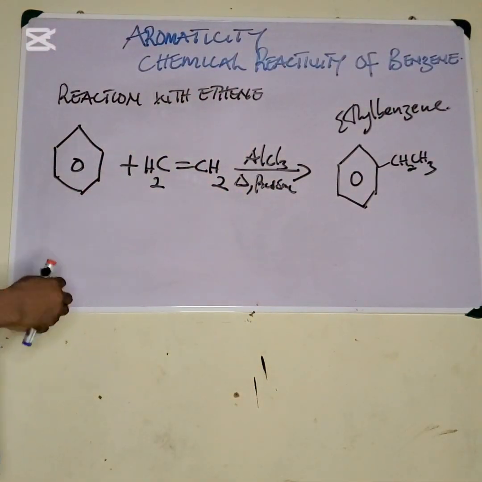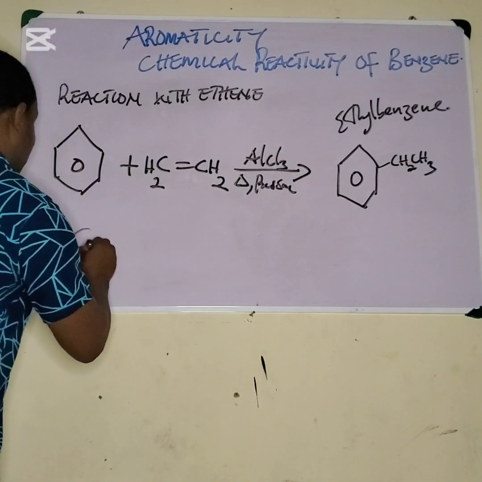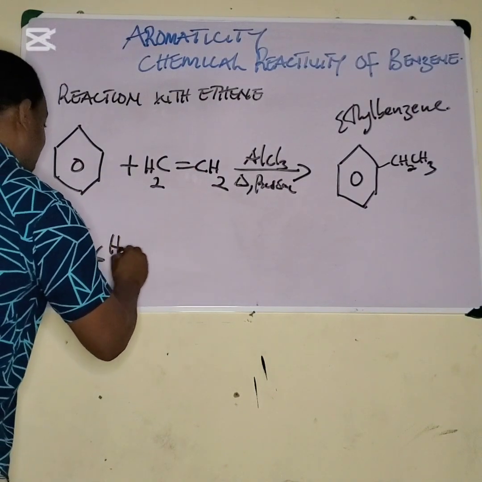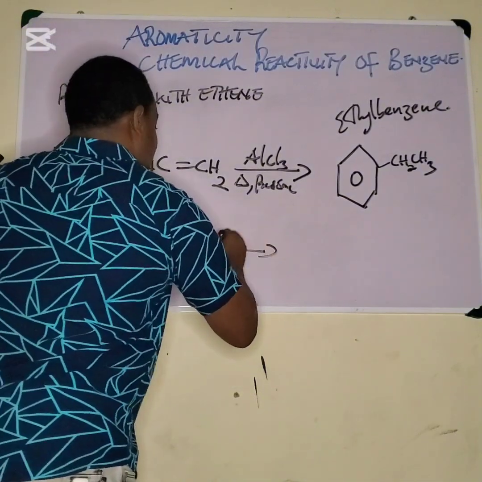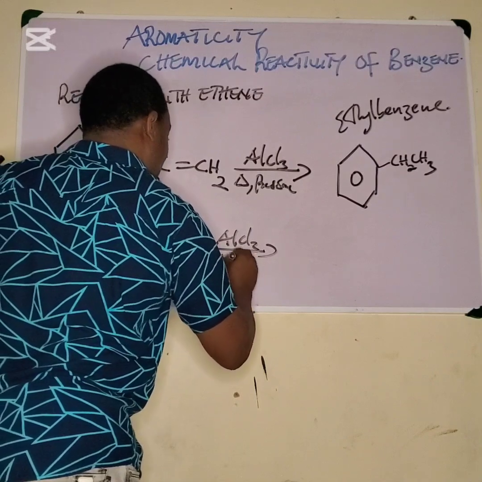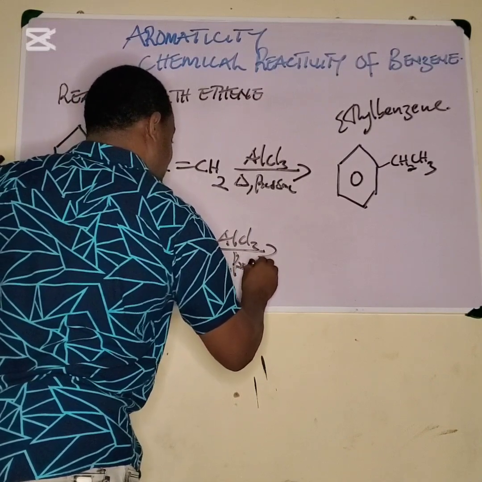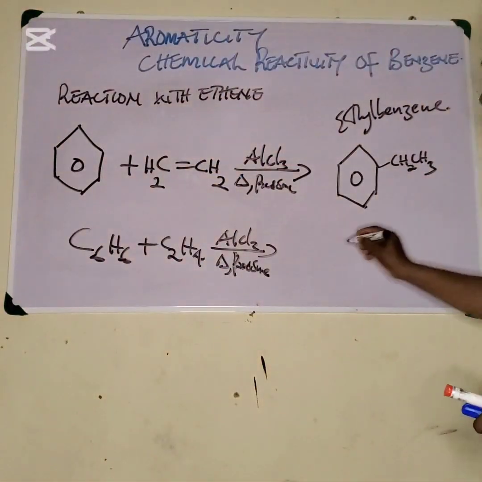And I can collapse this structure. Yes, of course, I can collapse this structure for students who are finding it difficult with structures. I can say C6H6 plus C2H4 under aluminium trichloride as a catalyst. We have our heat and also our pressure. Now, what is formed here? The compound formed is